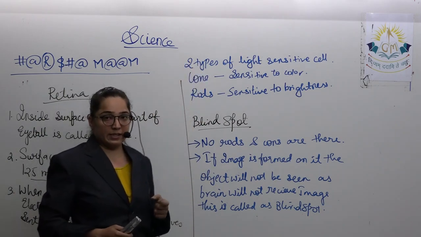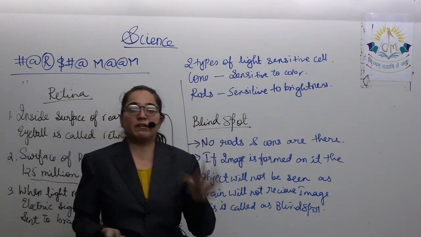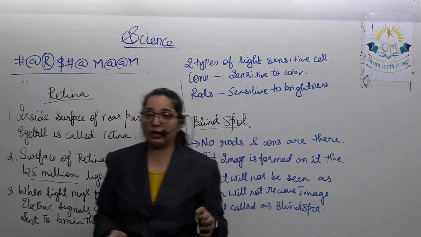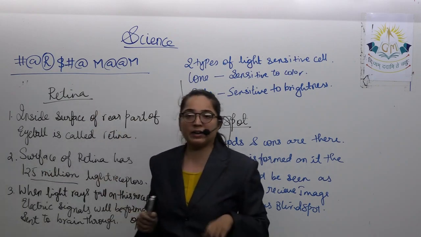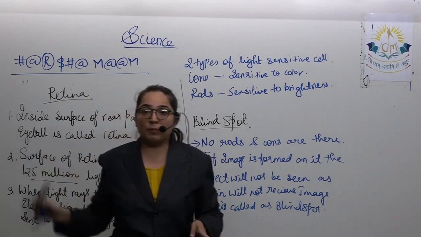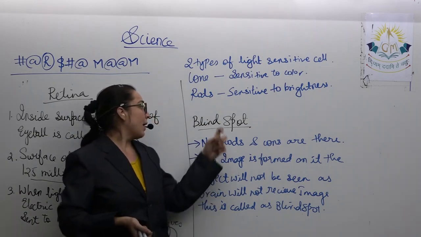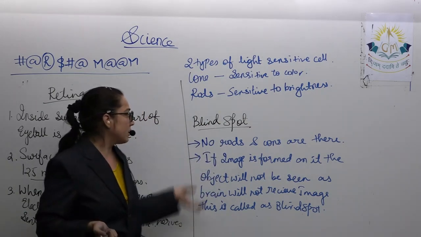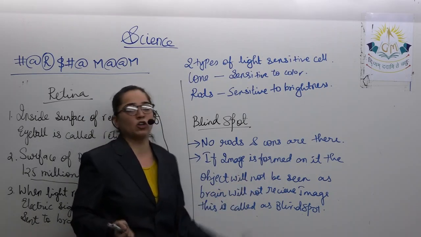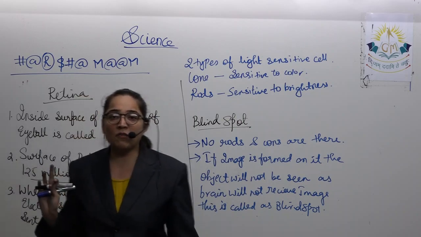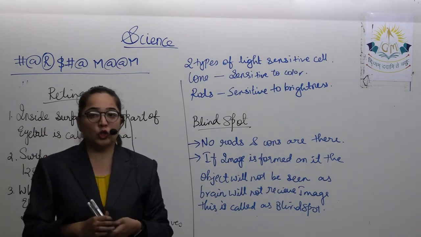There are two types of light sensitive cells, cones and rods. What is the function of cones? They sense all the colors, and so we are able to visualize anything. Any color you will be able to identify, whether it is red or green or blue or any other color. Rods are sensitive to brightness. Blind spot: no rods and cones are there. If the image is formed on it, the object will not be seen as the brain will not receive any kind of image. Okay, so this is about the complete human eye.